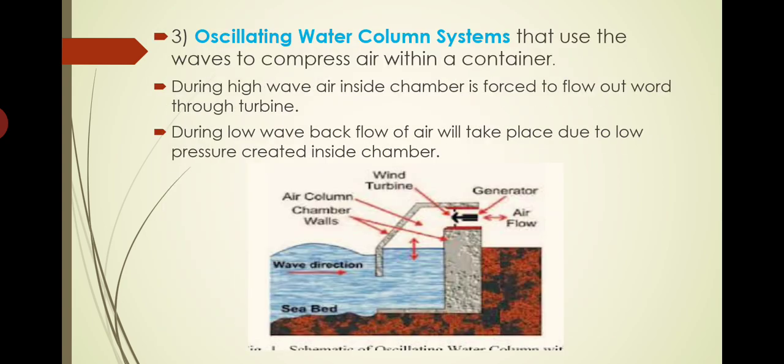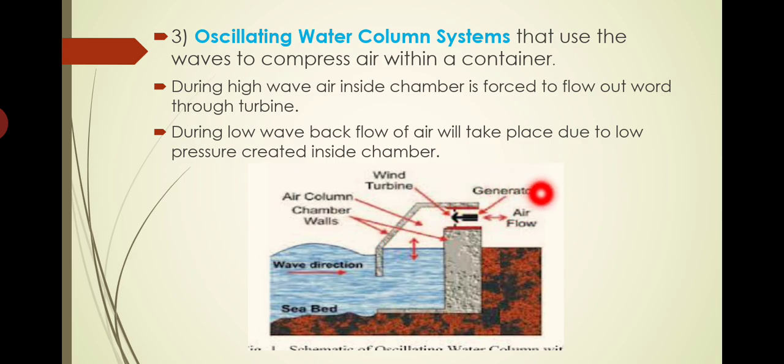Here, instead of water, air will be used as the working fluid. Inside this air column chamber, we have air initially. At low wave, the water level in the chamber will be less, so up to this level only water will be there. Here a vacuum is created, so air from the outside atmosphere will be passing through this opening into the chamber. While the air passes through this opening, there we have the generator and blades rotated to produce electricity. During the high wave, the air in the chamber is getting pressurized due to the water entering. This will compress the air inside, and that compressed air will be forced to flow through this opening towards the outside.